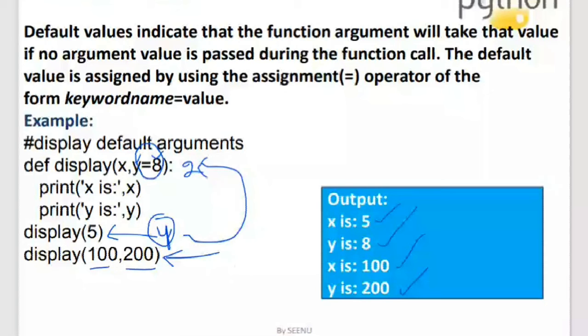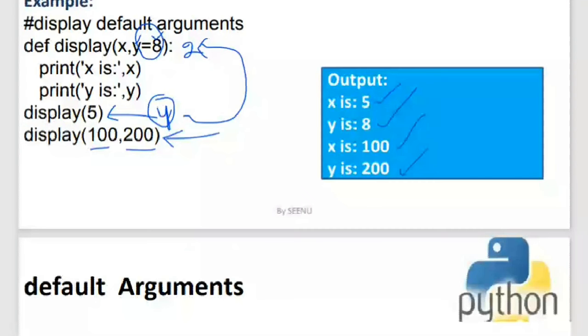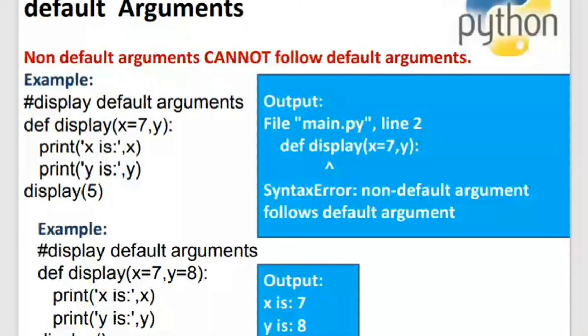Okay, so now let us look into some other examples of default arguments. Like the rule of keyword arguments. What is the rule of keyword arguments? Non-keyword arguments should not follow the keyword arguments. In the same way, you also have certain rules with default arguments. You have the display method wherein I am saying x is equal to 7 and y, and I have passed 5 over here. You might be thinking that x is 7 and this 5 will be assigned to y. No, I got an error. It says non-default argument follows default argument.